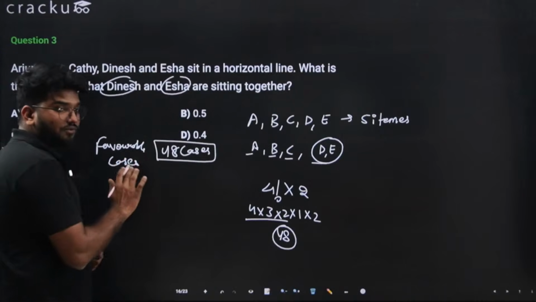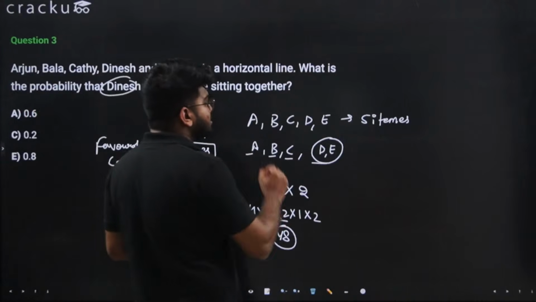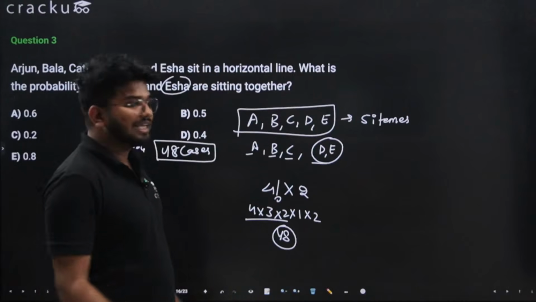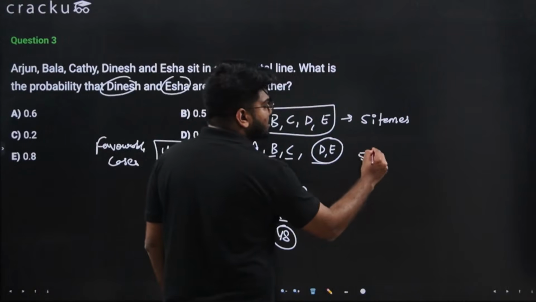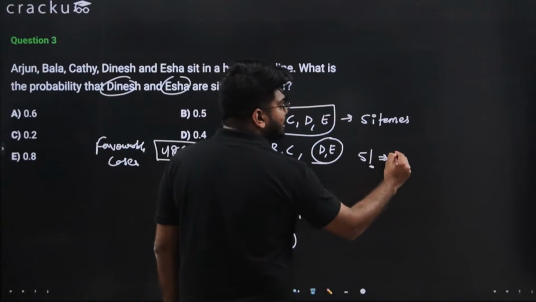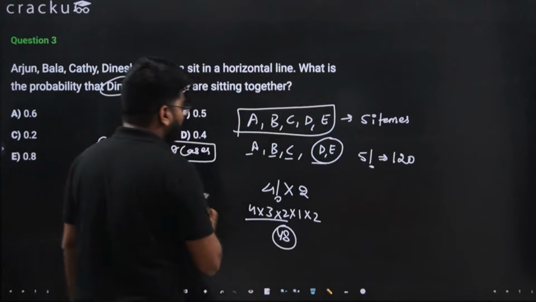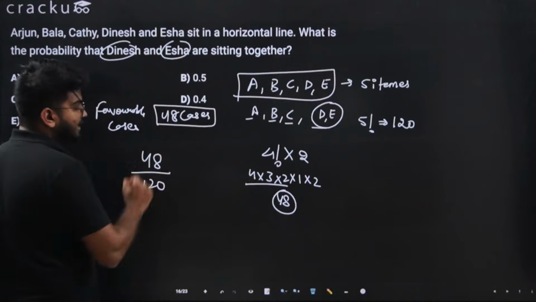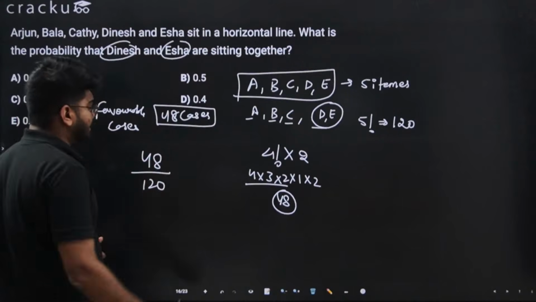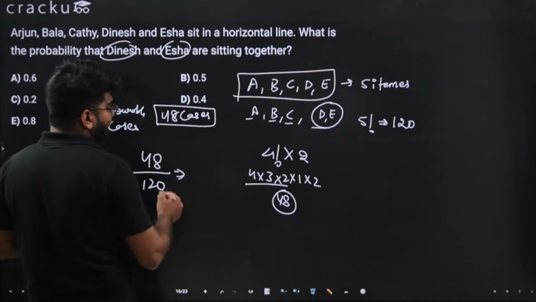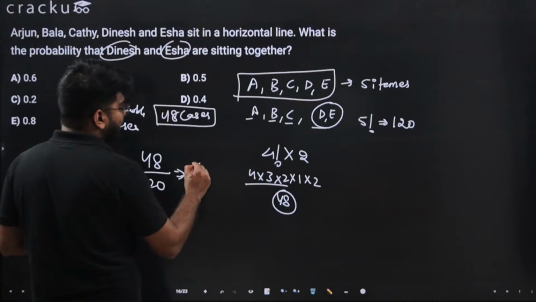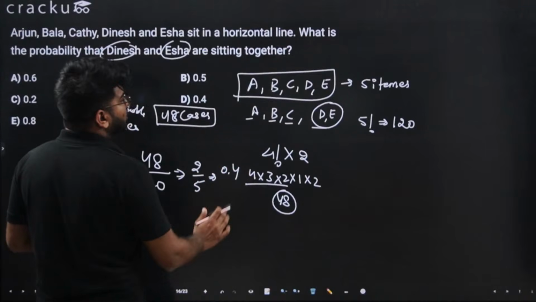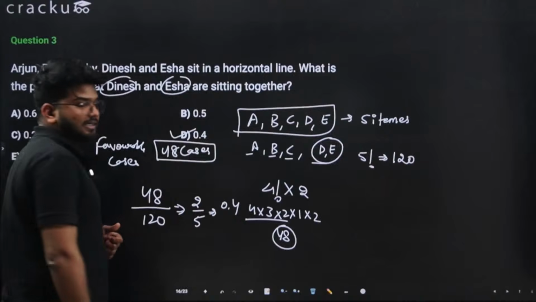What are the total number of cases? The total number of cases is in how many ways I can arrange all the 5 things. I can arrange them in 5 factorial ways, and 5 factorial is nothing but 120. So out of 120, 48 cases will be there when D and E are together. This is 48 by 120, which is nothing but 2 by 5, and this is equal to 0.4. So the answer has to be option D.